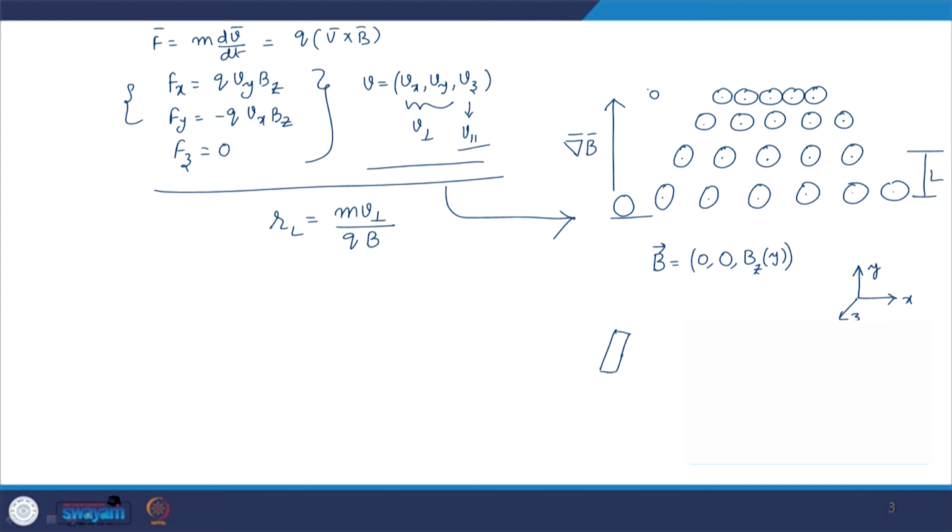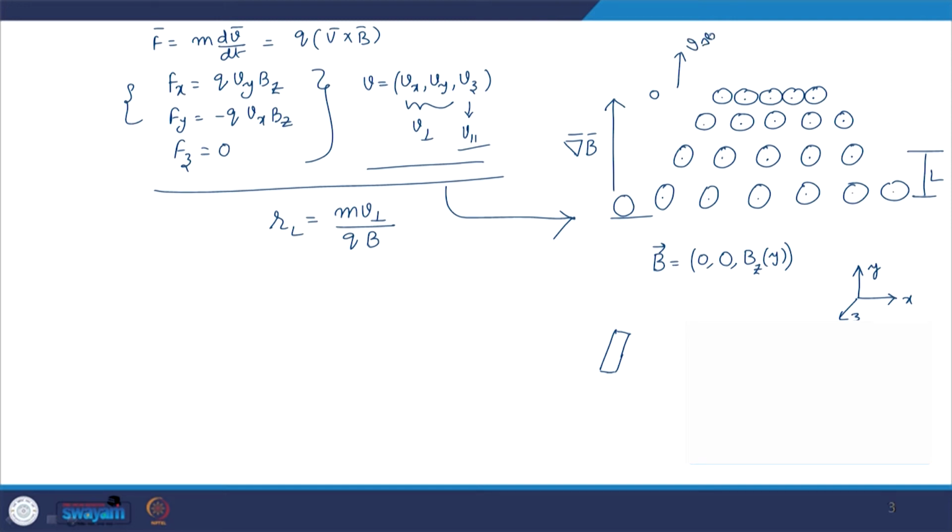Similarly here, what you are able to see is that the radius of gyration changes by some magnitude as the particle moves from here to here. That means the particle's radius of gyration starts becoming smaller and smaller. So, what does it mean? Due to this changing radius of gyration, we can experience some drift velocity in this direction, a drift of the guiding center. Let us call this V del B.